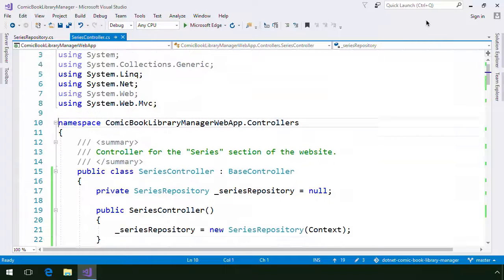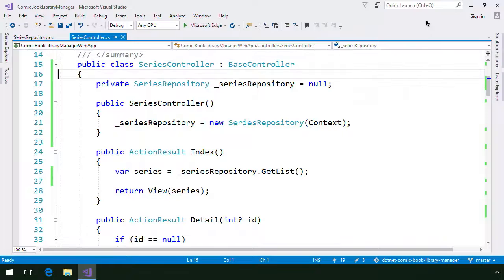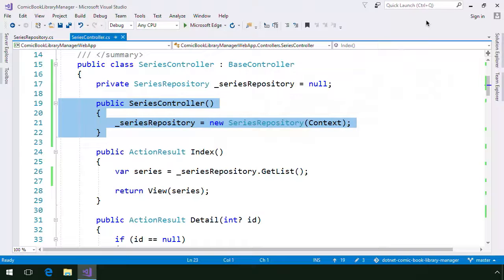I started by updating the controller to inherit from our base controller class. Remember, inheriting from our custom controller base class gives the descendant controller class access to our database context class. Then, I added a private field for the series repository and added a constructor to initialize the private field.